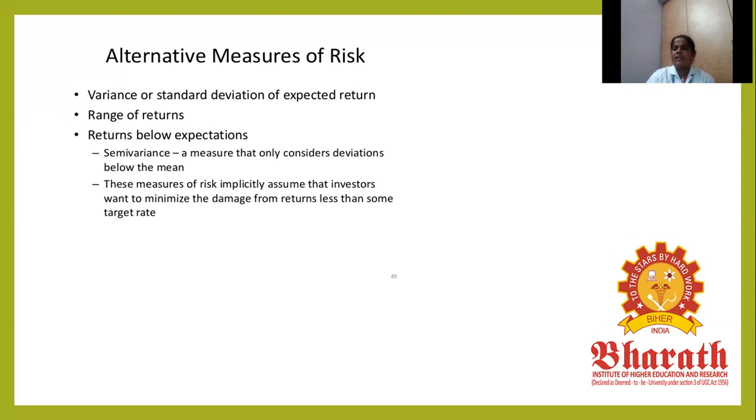Constant means there is no change. Variable means it changes. So semi-variable considers the deviation, where the return is less than some target rate. I have to fix a target, and everyone has to select it for the future. That is your forecasting; you have to plan based on your forecasting. Forecasting means looking at your future. The investor decides based on forecasting. I have to give a low risk expectation for more income. This is part of your financial analysis.